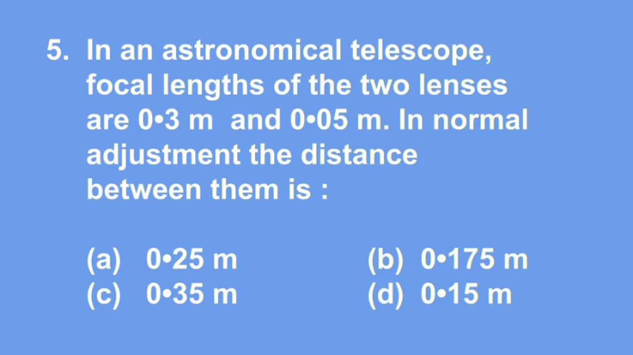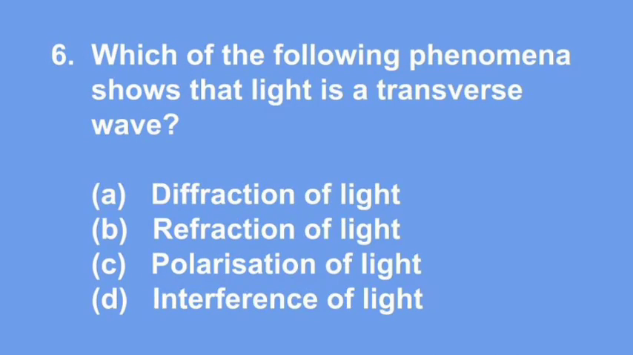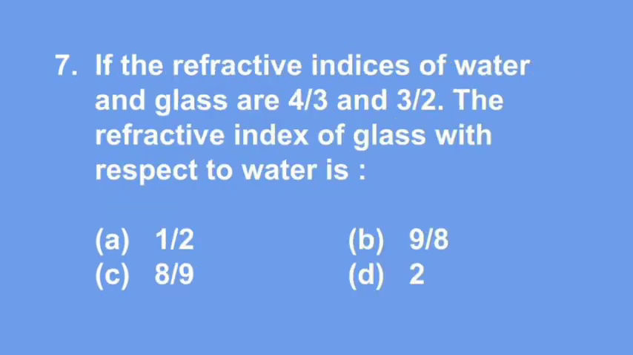Question number 5, the correct answer is C. 0.35. For this, you have to use the expression FO plus FE, which is equal to the length of the telescope in normal adjustment. Question number 6, correct option is C. polarization of light. In polarized light, the variation of electric field vector is restricted in one direction only, which is perpendicular to the direction of propagation of light wave. That is the property of transverse wave.